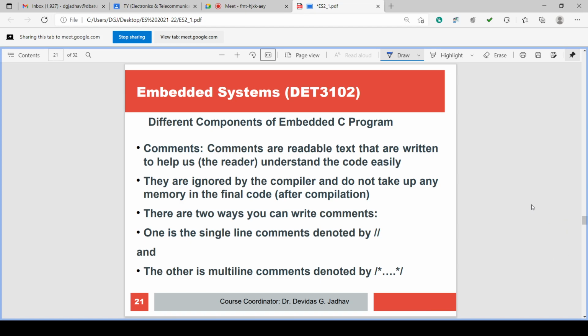Comments are readable text that are written to help us, the reader, understand the code easily.